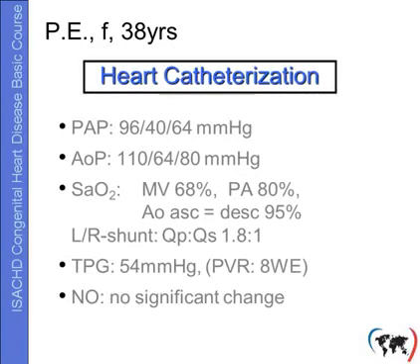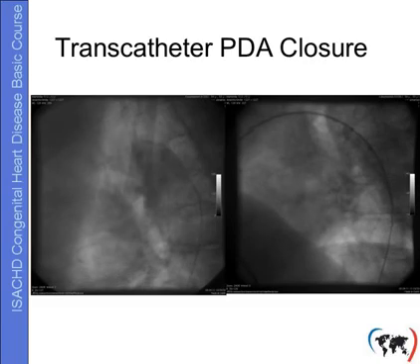Heart catheterization confirms severe pulmonary hypertension, still slightly lower pressures than in the systemic circulation. There's still significant left to right shunt with a Qp/Qs of 1.8, transpulmonary gradient 54 millimeters mercury, PVR 8 Wood units, no significant changes with nitric oxide testing.